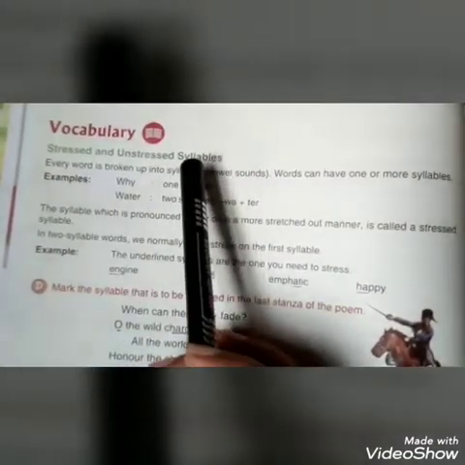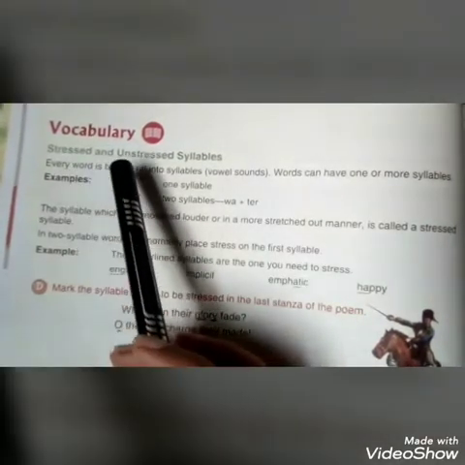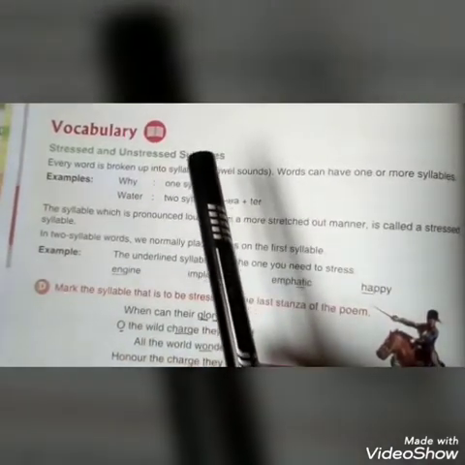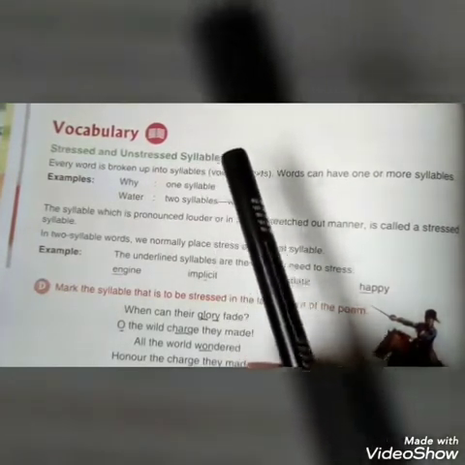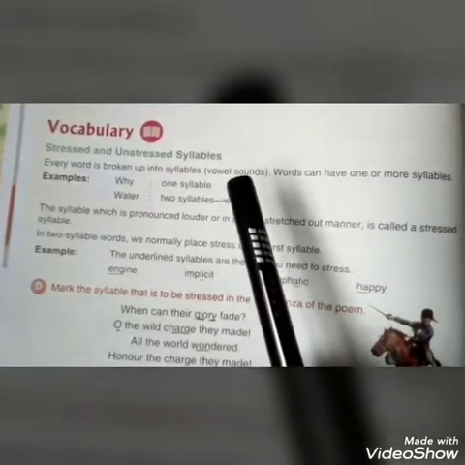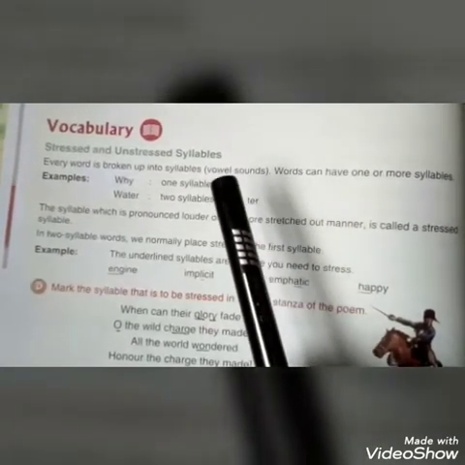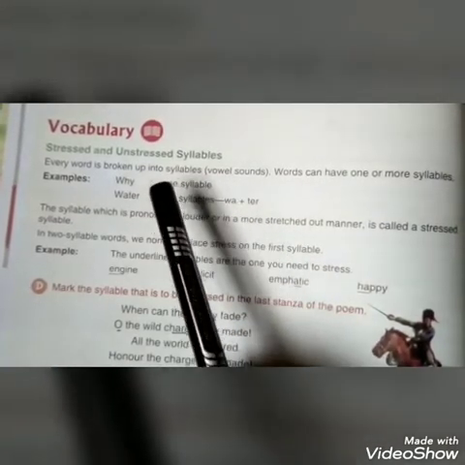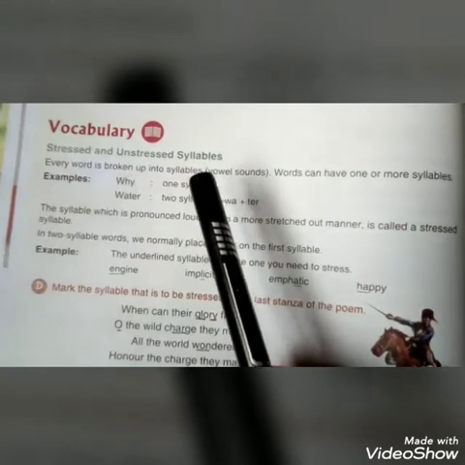In vocabulary we have to discuss syllables, and what the stressed syllables and the unstressed syllables are. Syllables means, students, when we chunk the words. Chunking the words means when we separate the words, when we make segments or parts of the words according to the vowel sounds. You know very well that the vowel letters are the five letters A, E, I, O, U. Besides these, there are some semi-vowel letters as well. So according to the vowel sounds we have to separate the words into different parts.